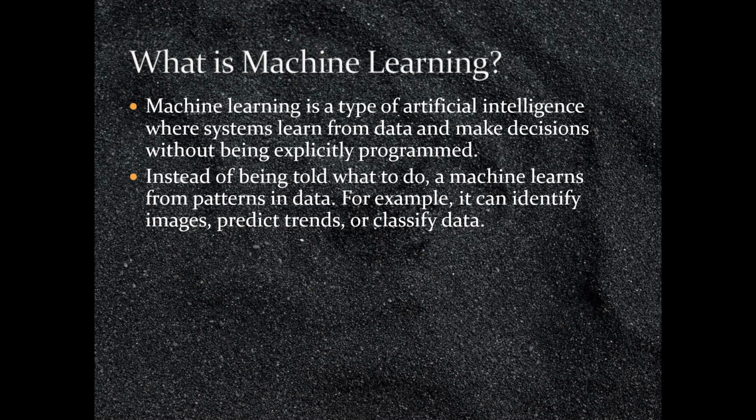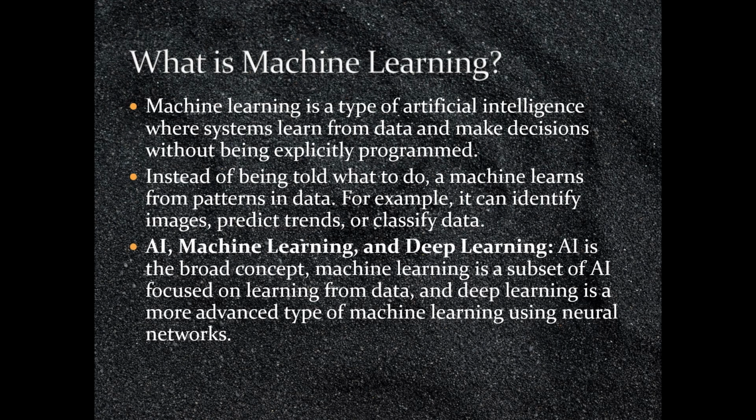AI, machine learning, and deep learning. AI is the broad concept. Machine learning is a subset of AI focused on learning from data, and deep learning is a more advanced type of machine learning using neural networks.